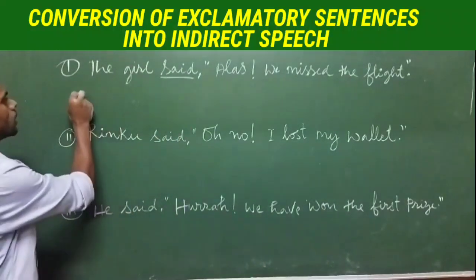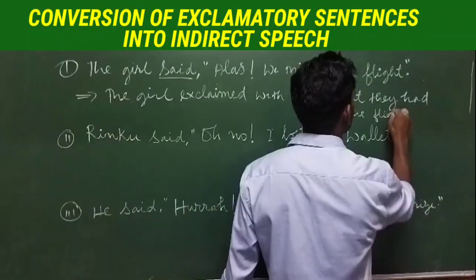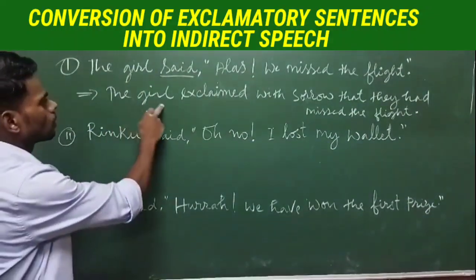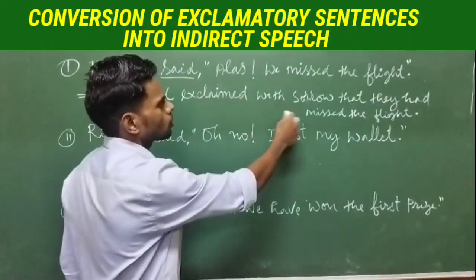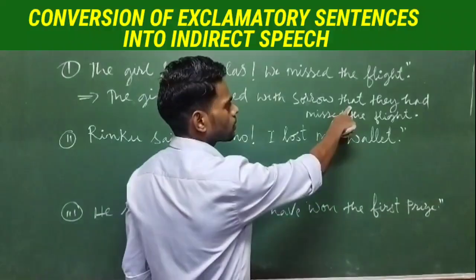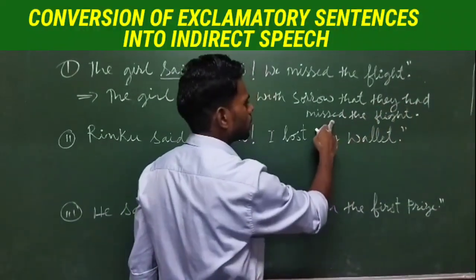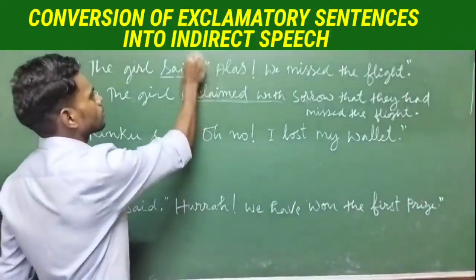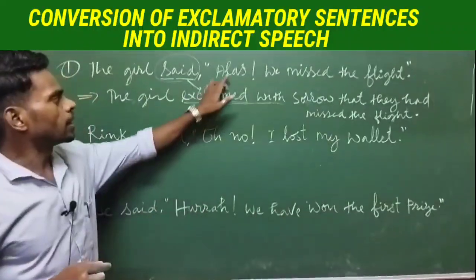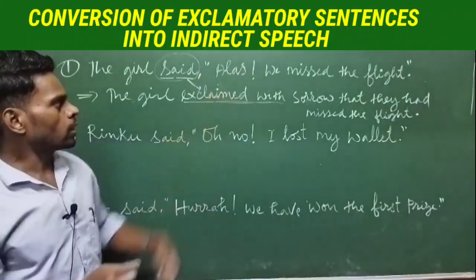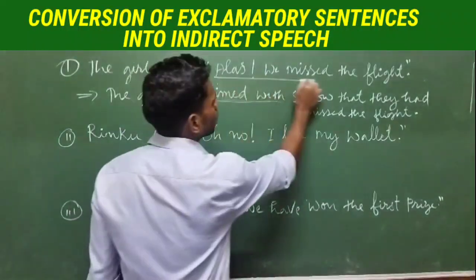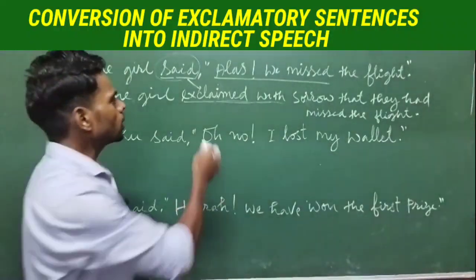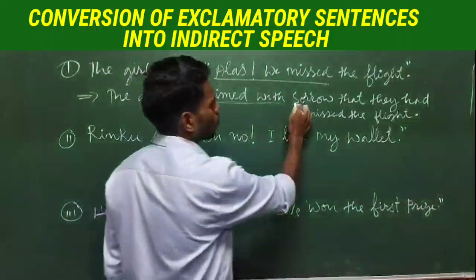So now let's change it. The girl exclaimed with sorrow that they had missed the flight. Here said changes into exclaimed. Because of "alas," the girl is not happy since they have missed the flight, so exclaimed with sorrow.